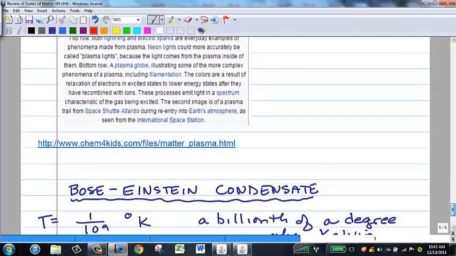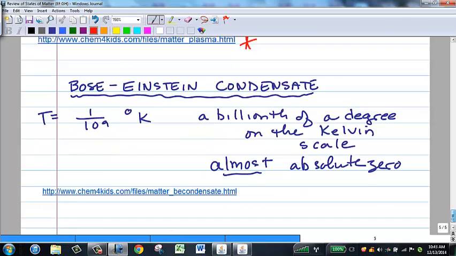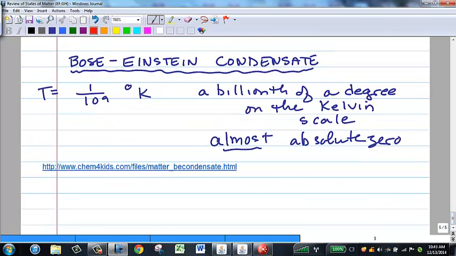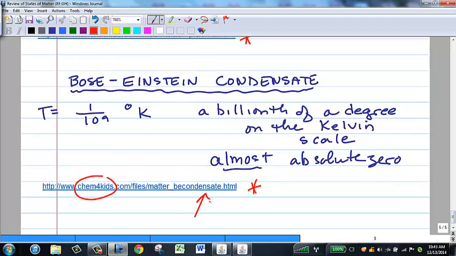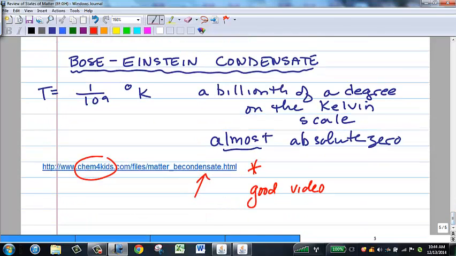And then finally, if you're interested in some more information about plasmas or this new strange state of matter called a Bose-Einstein condensate, then check out chemforkids.com. I know that sounds kind of hokey, but it actually is a really good site, and I thought the information they had about Bose-Einstein condensates was pretty interesting, and there was a good video on that site as well, describing Bose-Einstein condensates, and here describing plasmas. I like the Bose-Einstein condensate one a lot.